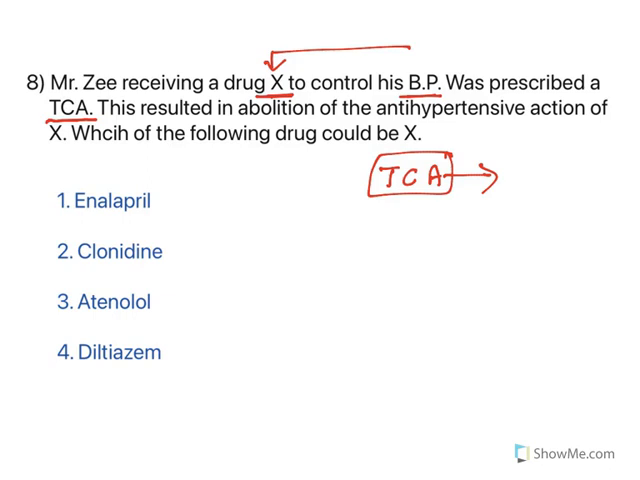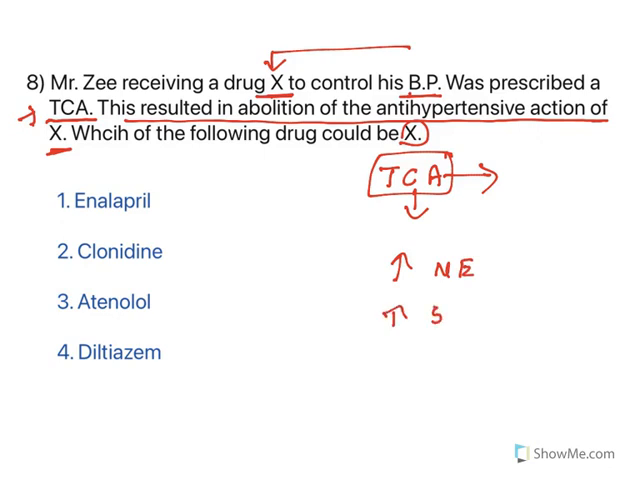Now, he is using a tricyclic antidepressant as well as an antihypertensive agent. This resulted in abolition of the antihypertensive action of X. So what could X be? What is the action of TCA? It is increasing the levels of norepinephrine and increasing the levels of 5-HT. So X's action must be related to either of these two, then only it would cause abolition of that activity. Now enalapril, how does enalapril act? It is an angiotensin converting enzyme inhibitor. It has nothing to do with norepinephrine or 5-HT.